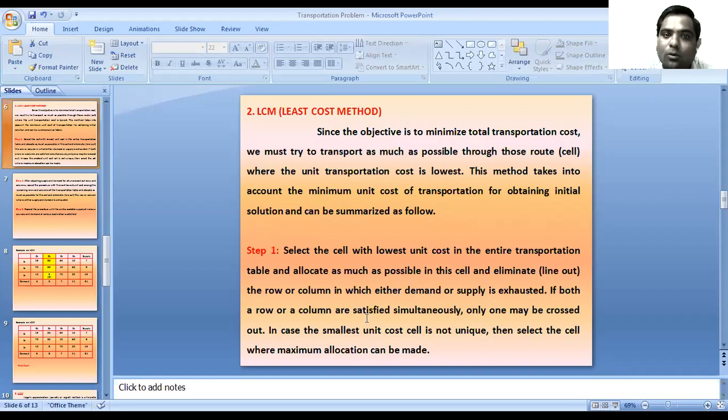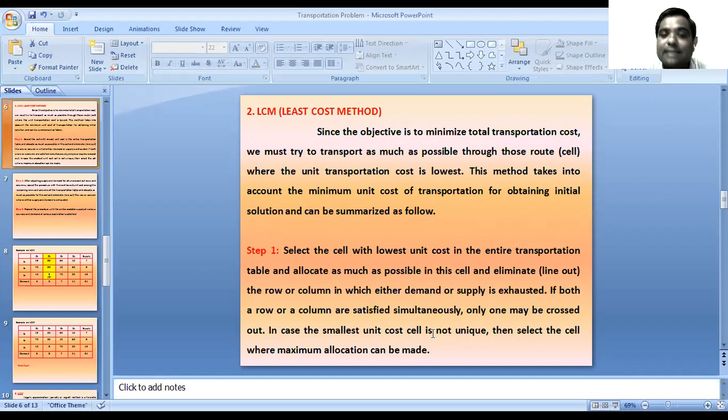If both a row and a column are satisfied simultaneously, only one may be crossed out. In case the smallest unit cost cell is not unique, then select the cell where the maximum allocation can be made. There are two things here. If both the row and the column are satisfied simultaneously, we have to cross out only one, either row or column.